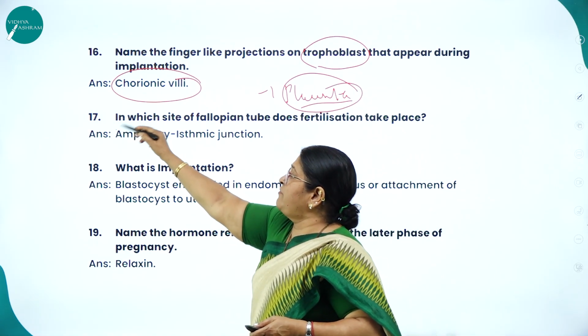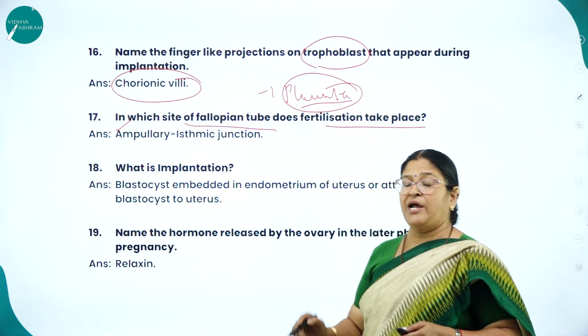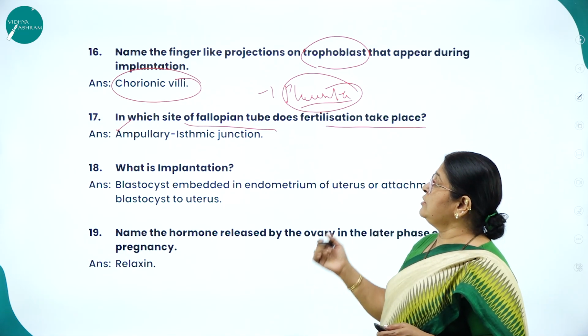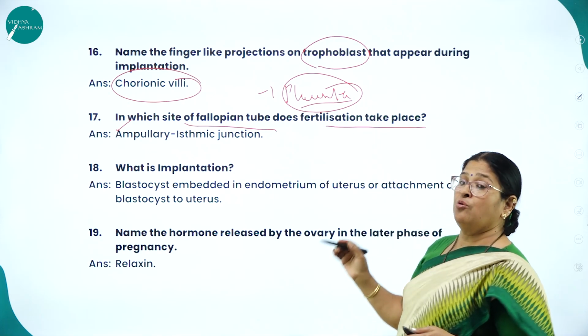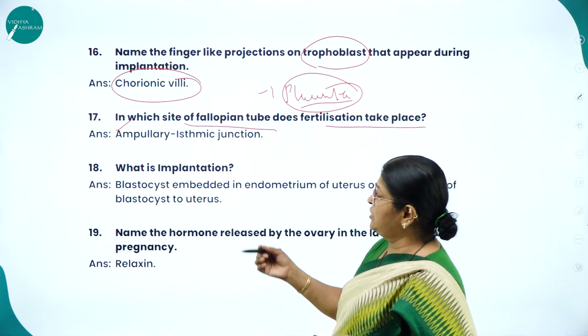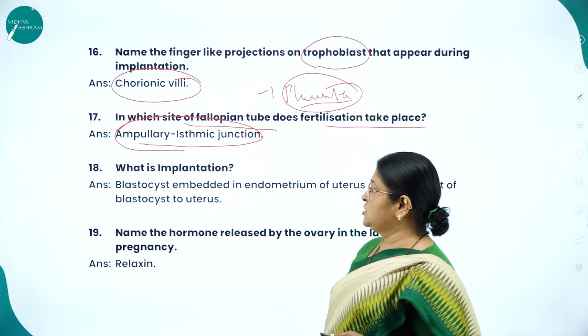Next question, number 7. In which site of the fallopian tube does fertilization take place? I already told you all when I was describing the female reproductive system the location where exactly the fertilization happens. What is fertilization? Fusion of the male gamete with the female gamete, that is ovum with the sperm. Which junction? That is called ampullary isthmic junction.